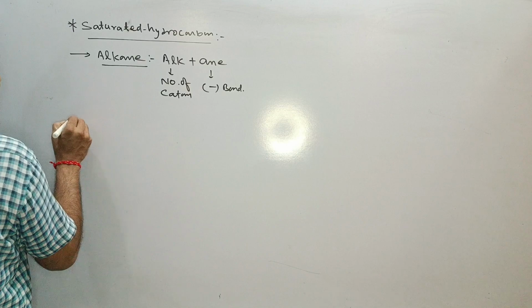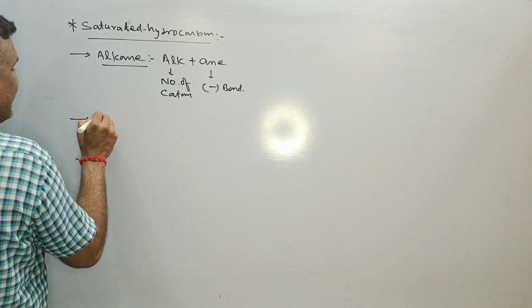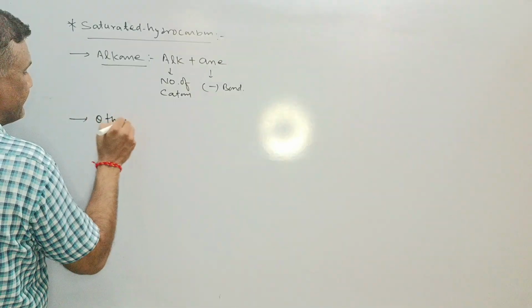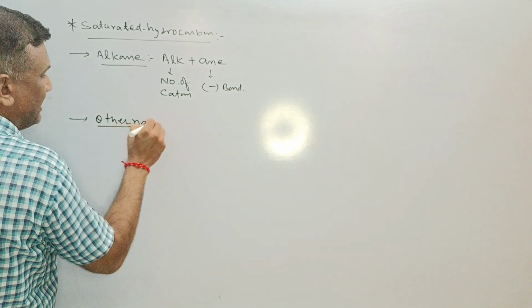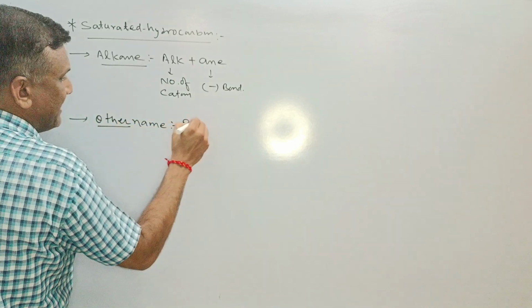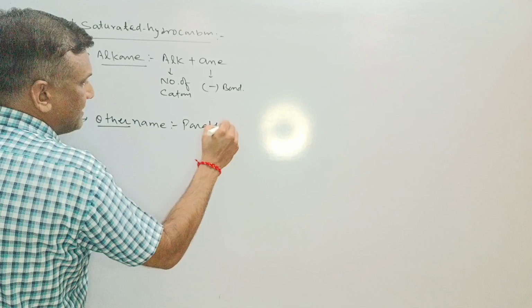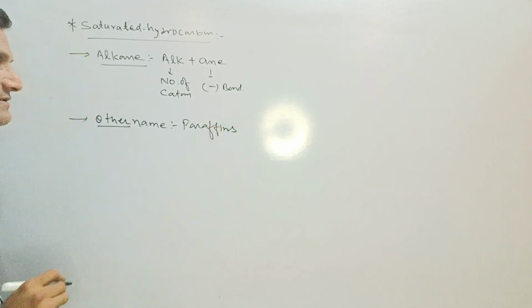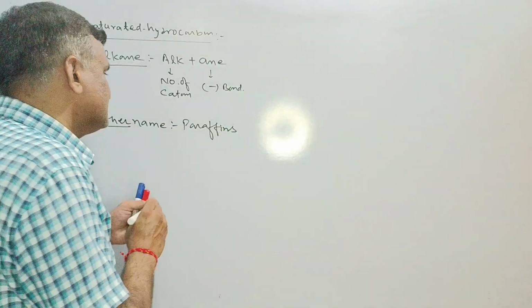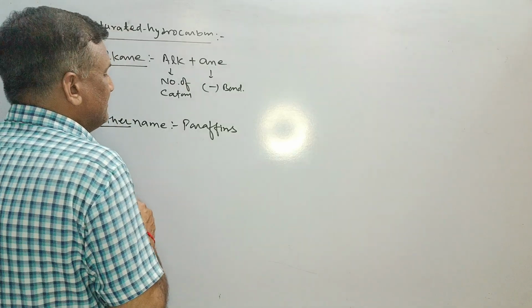Another name for alkane is paraffins. What is the meaning of paraffins? This is an important word.